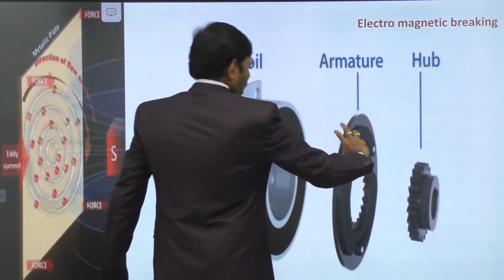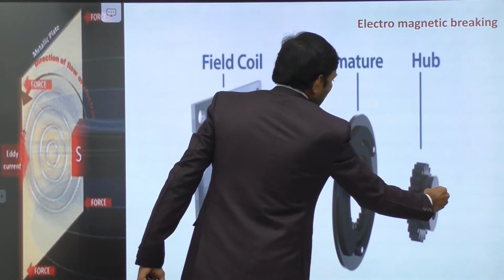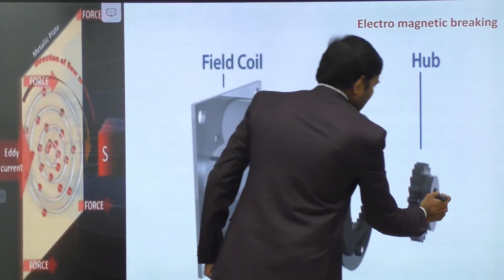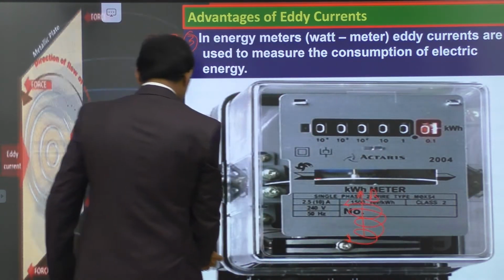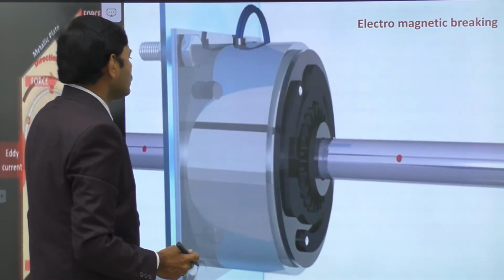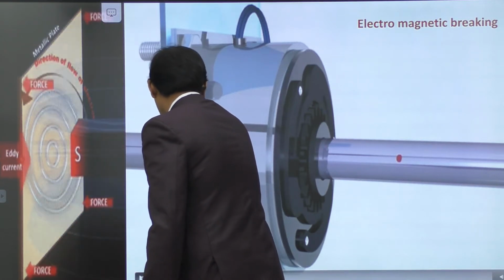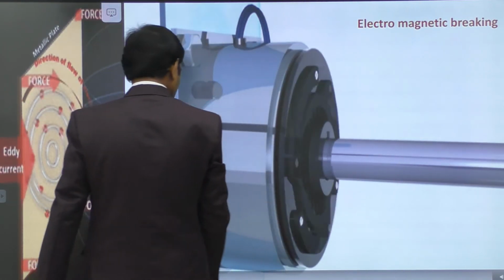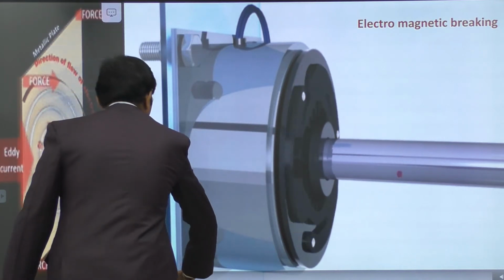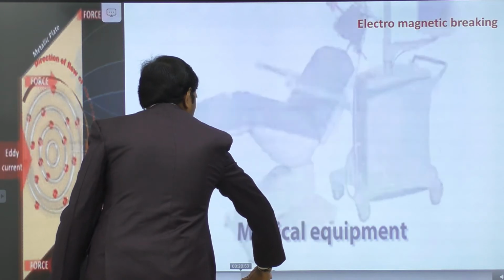And this is the armature, and this is the hub which is fixed to the axis. There is a shaft here. See this image, in which you can observe it.